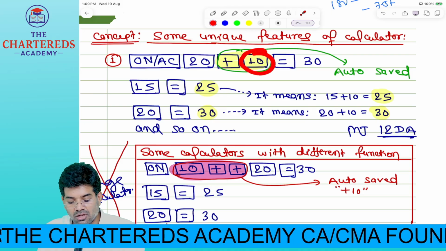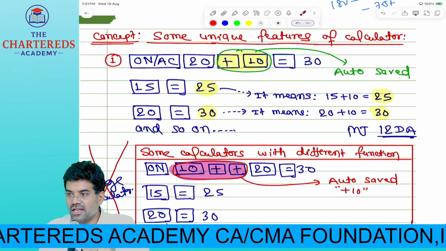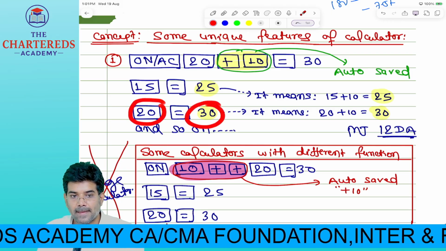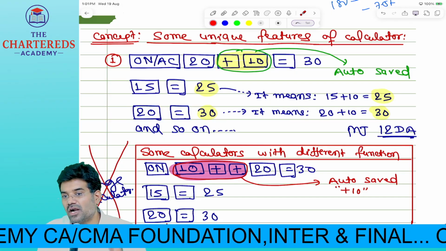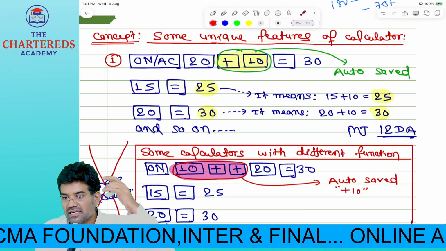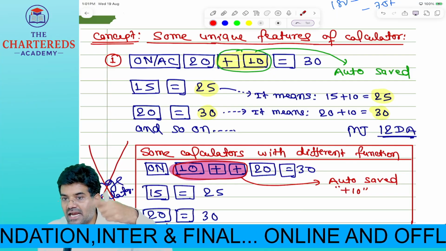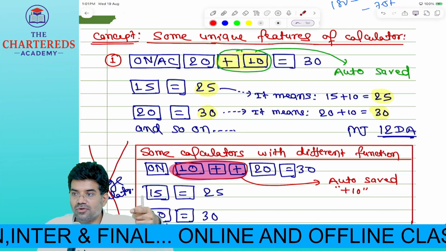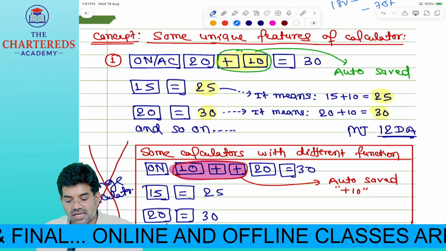Did you get 25? That means automatically 10 got added to this 15 or not? If you press 15 equal to, next 20, press 20 equal to, 30 came? Look in the calculator. Did you get 30? That means what happened here? When you first pressed 20 plus 10, the calculator has memory. In that memory, plus 10 is added. So that is the reason when next time you press 15 equal to, automatically it is adding plus 10. Now if you want, check again.